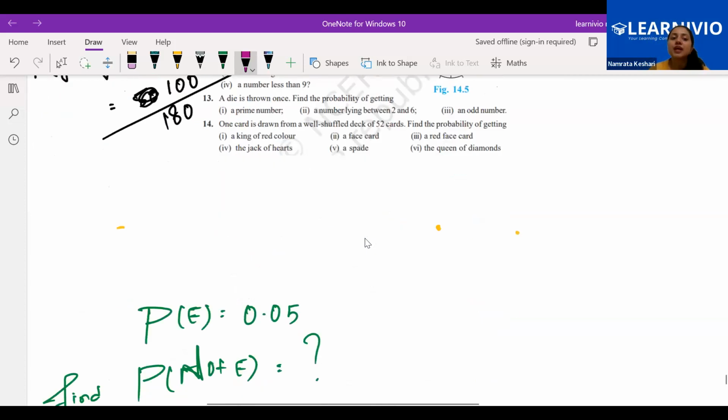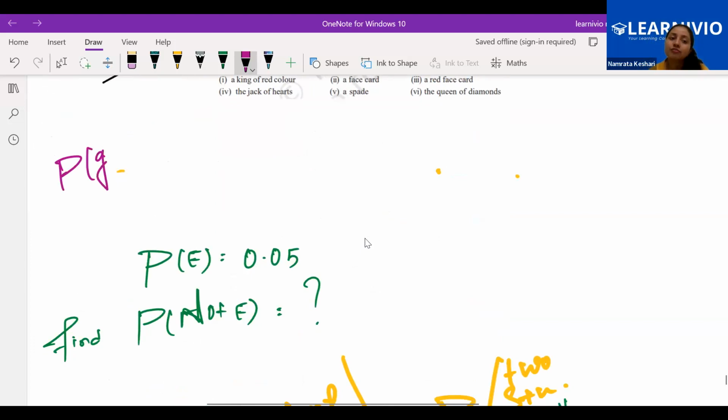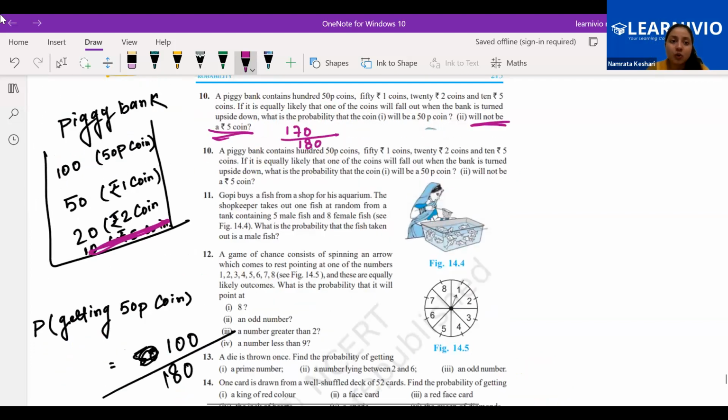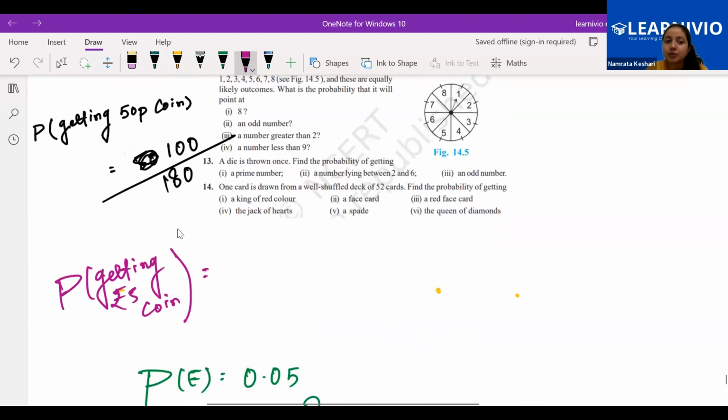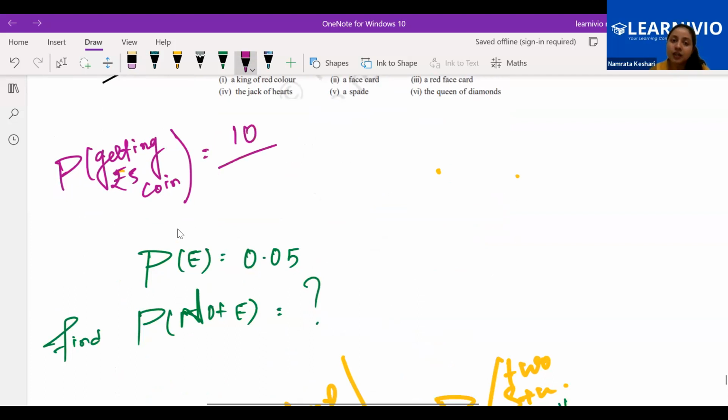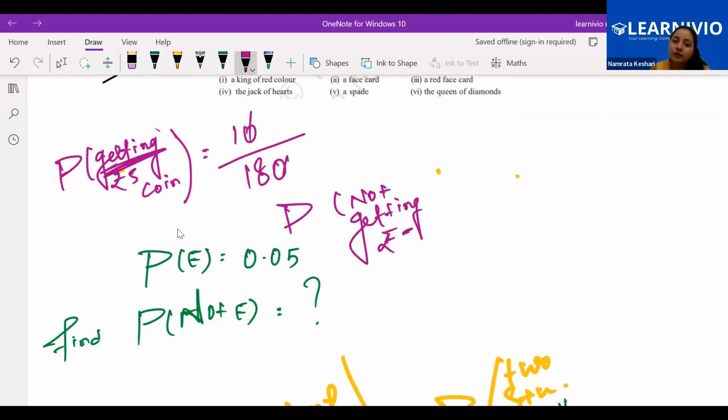The other way, you first find the probability of getting a 5 rupee coin. First find it. Probability of getting a rupees 5 coin. How many coins are there which are of 5 rupees? 10 coins are there. You can see here 10 coins which are 5 rupees. So favorable outcome 10, total outcome 180. This is what we are getting for getting 5. But we want to find not getting 5. Not getting a rupees 5 coin.